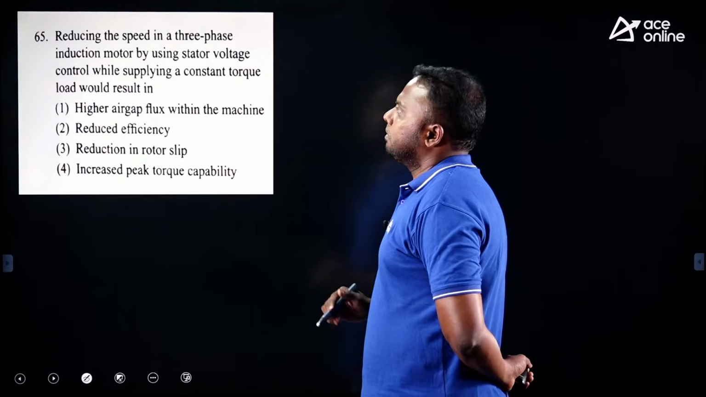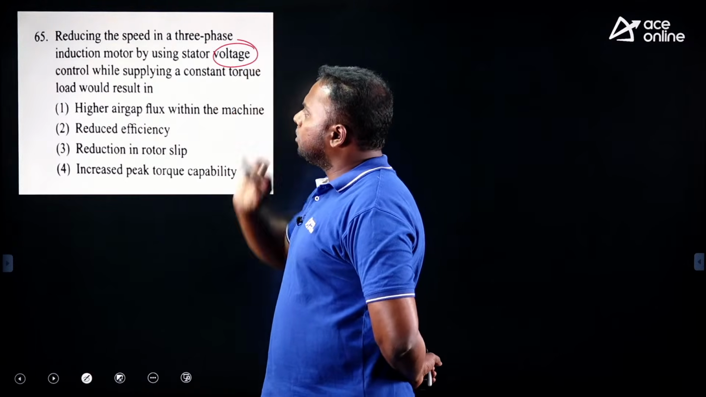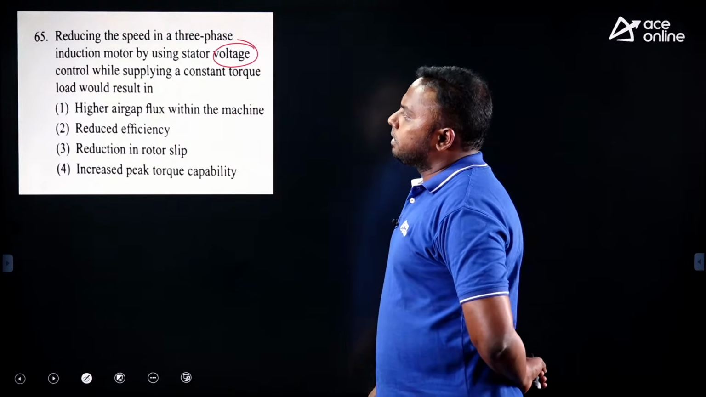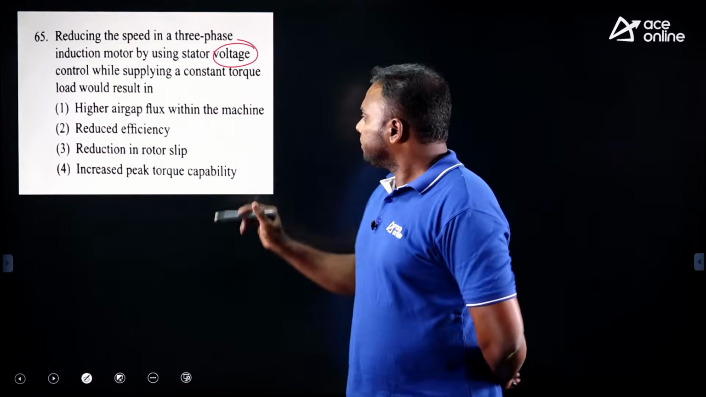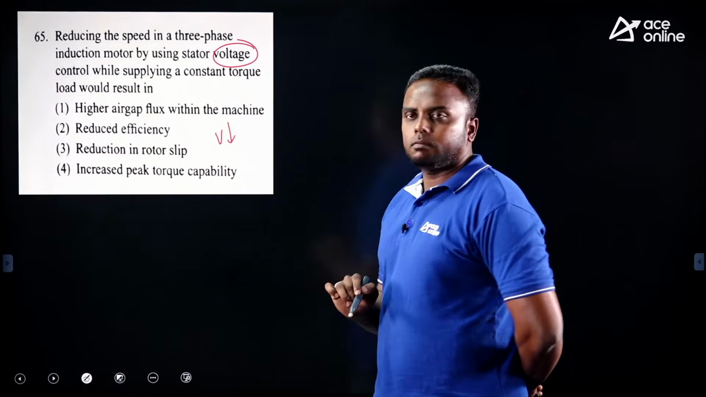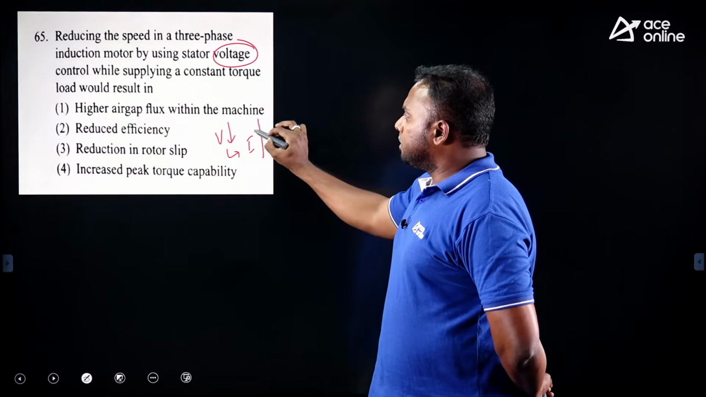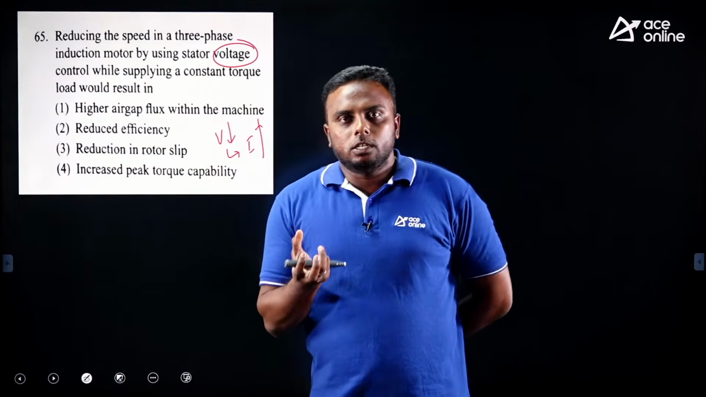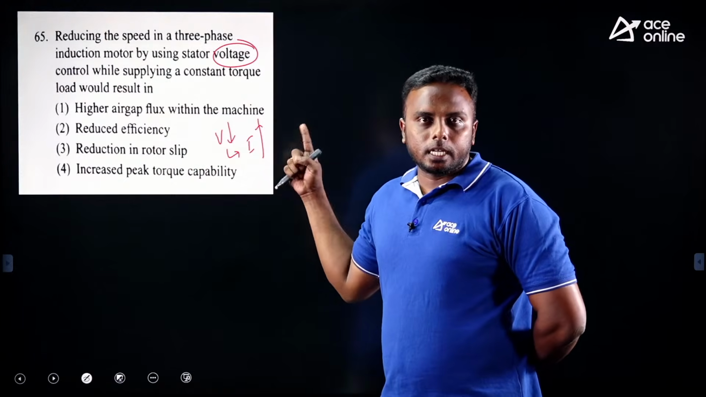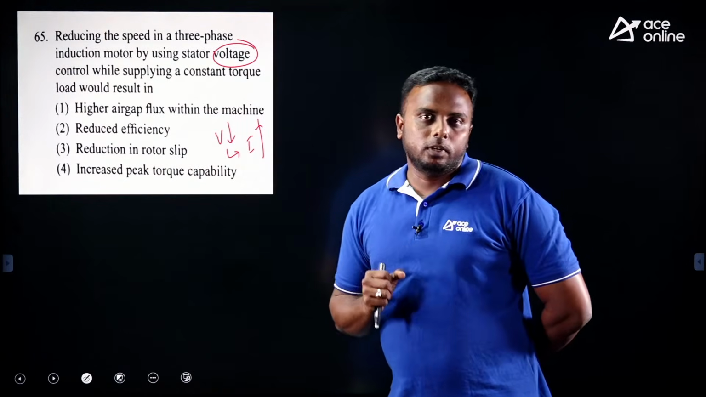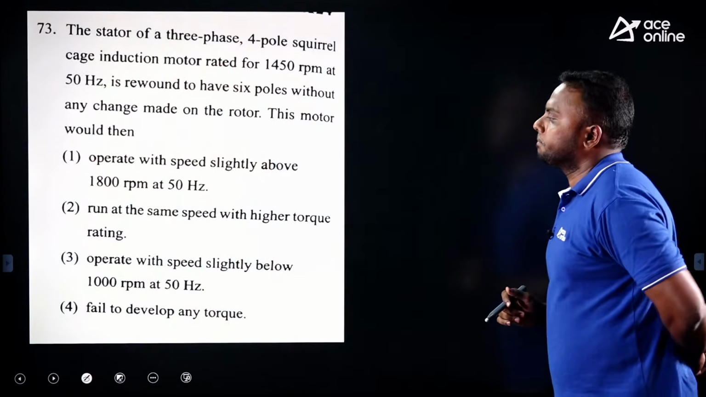Reducing the speed in a three-phase induction motor by stator voltage control, while supplying a constant torque load would result in dash. If you remember, in the voltage control method, whenever we reduce voltage, speed will reduce, but at the same time the current drawn by the motor will increase. To maintain the torque constant, current will increase. So whenever current is increasing, what happens automatically? Losses will increase, so it will reduce the efficiency. Option 2 is correct. Next.